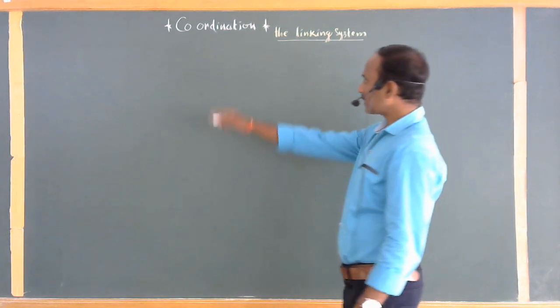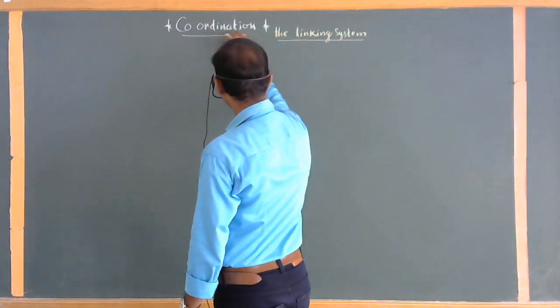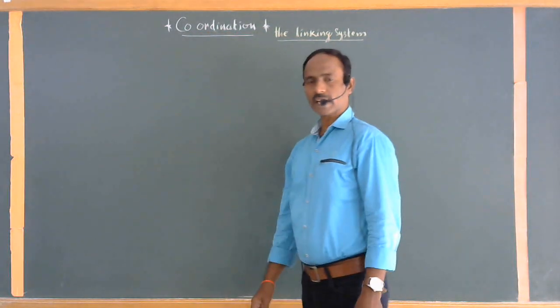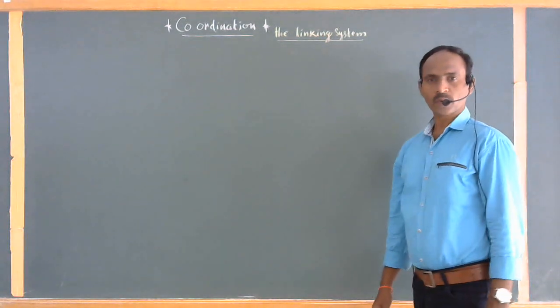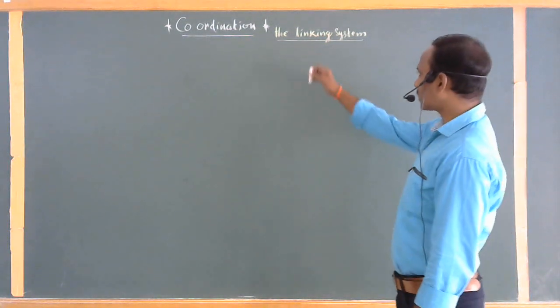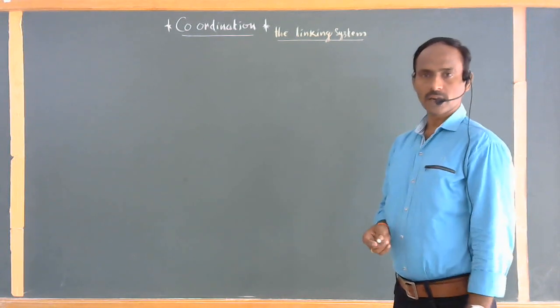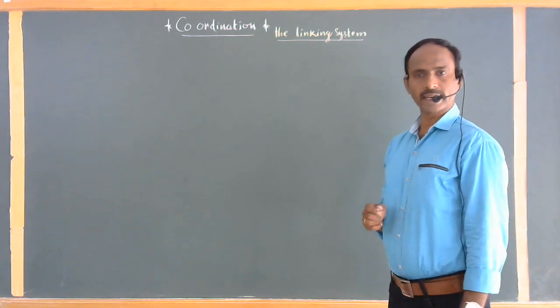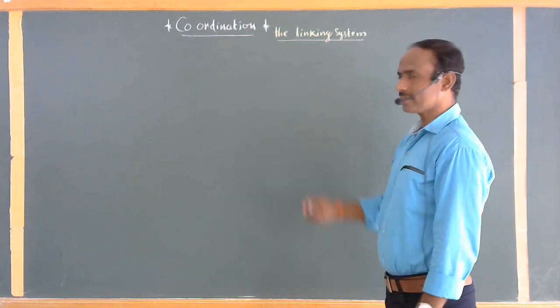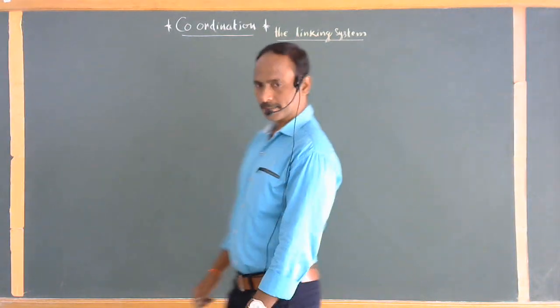Okay. The present lesson is called coordination, which is commonly called the linking system. What is meant by linking? What is the connection between these organs together in completing a particular task in the body itself? That is commonly called the linking system. Clear?